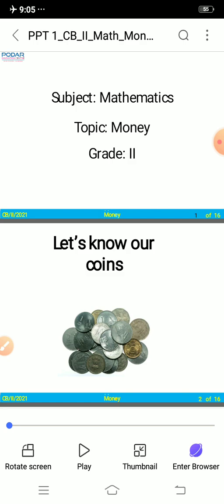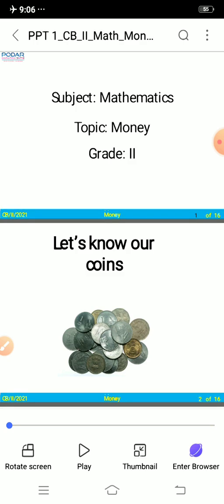So if on the note it is written 5, then that is 5 rupees. If it is written 10, then that note is of 10 rupees. All the notes and coins are denoted by symbols.